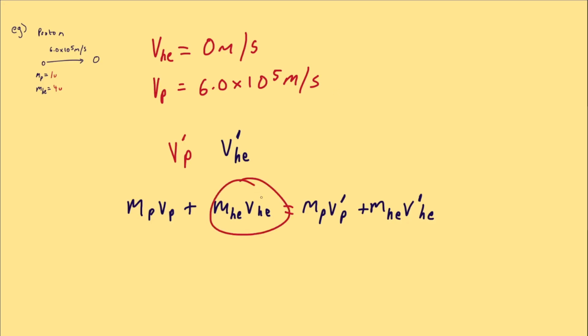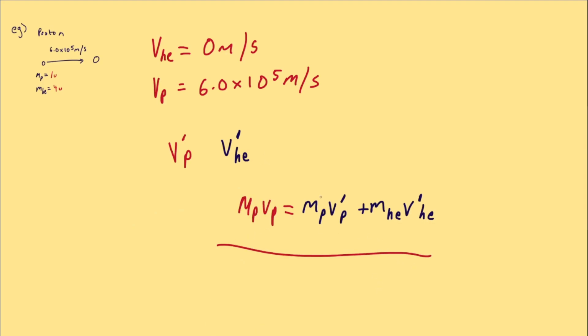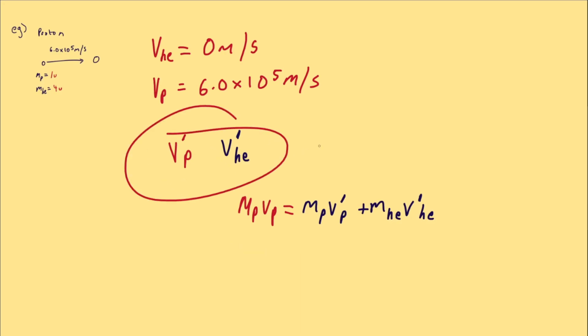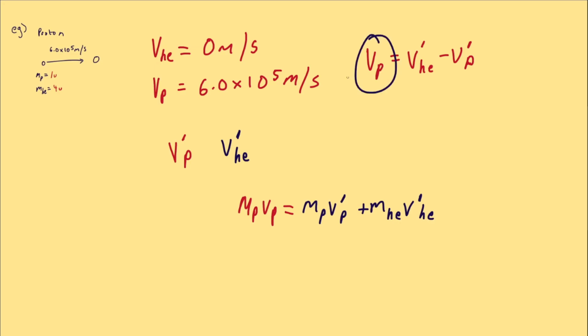To solve for these values, we need a formula. So let's use the elastic collision formula from last video. The momentum of the helium particle is 0, because it's stationary, which means that we don't have to consider this. Our equation is simplified to this. Now, where would you take this after? Keep in mind this is what we're looking for. Let's use that shortcut formula. And here we have the velocity of the proton initially. And here are our two missing values. That's what we're looking for. Okay, we need at least one of them to find the other. So let's find the velocity of the proton after.